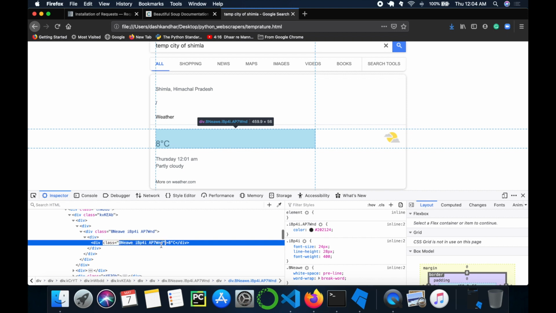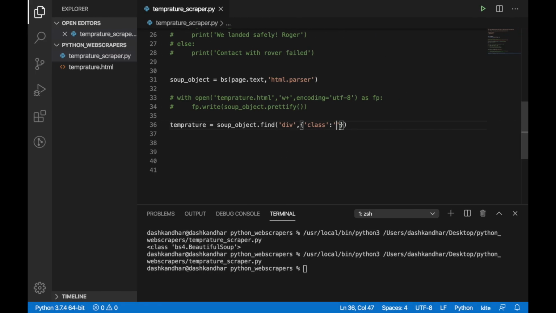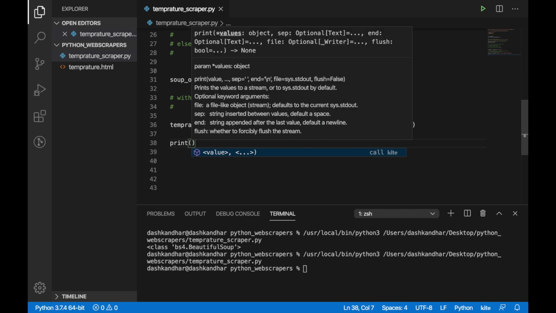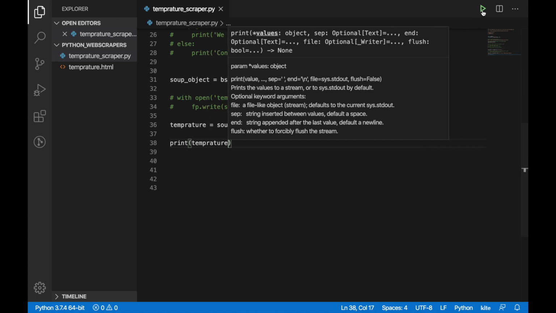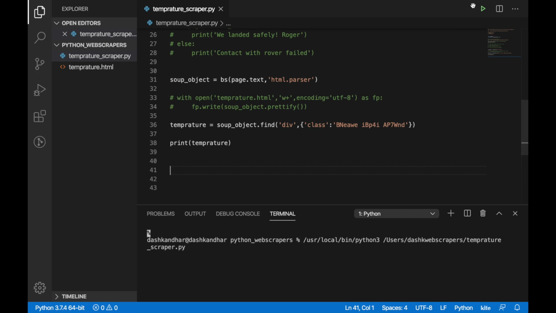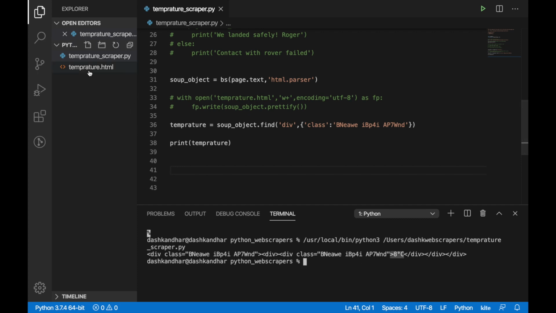I'll just copy paste. I'm very clumsy sometimes with these things. I selected it all and deselected it. Come on, man. So I'll just put it up here and let's print it out and see if that worked. And if I run it again, and if you don't get this button, you can see, oh, by the time I was talking, I've got the result. So I've completed it.